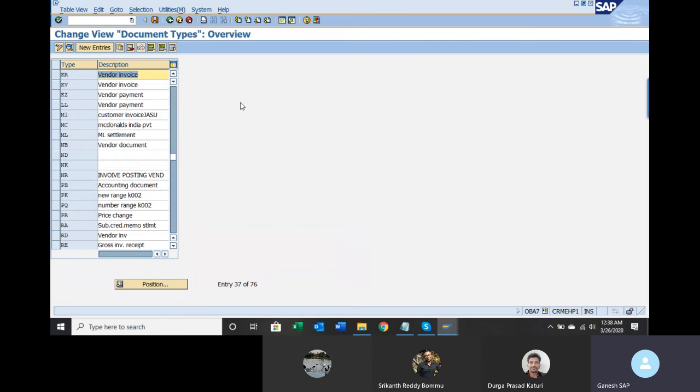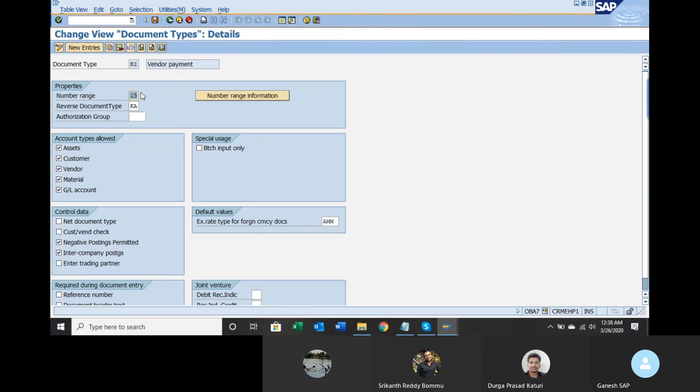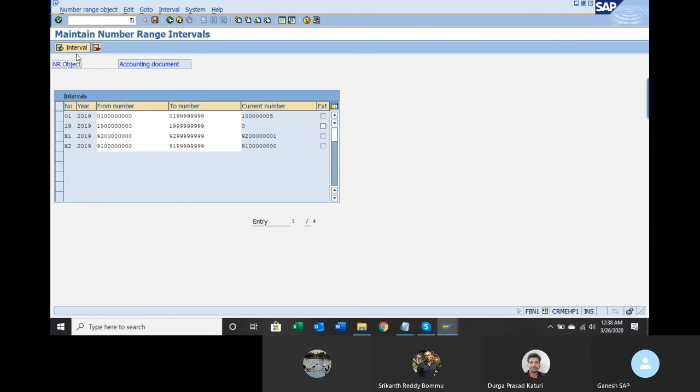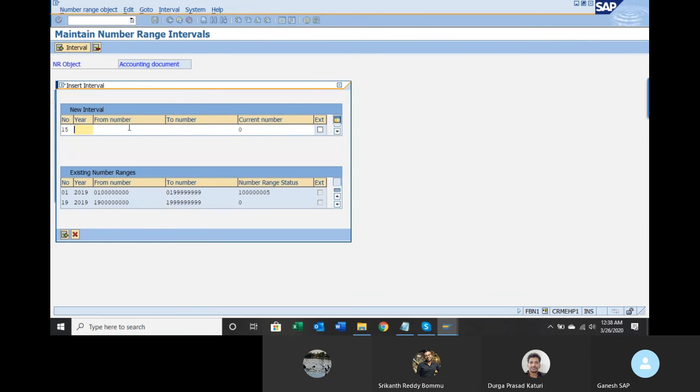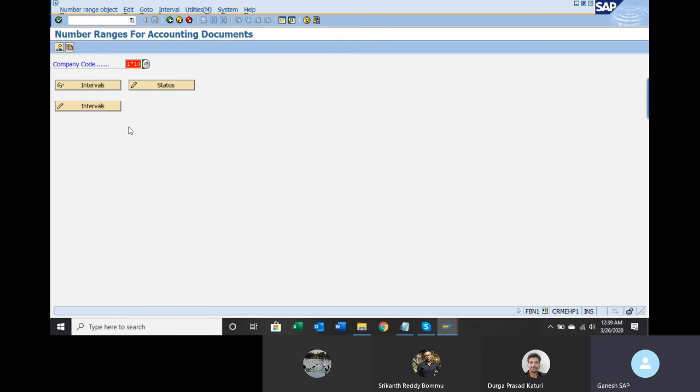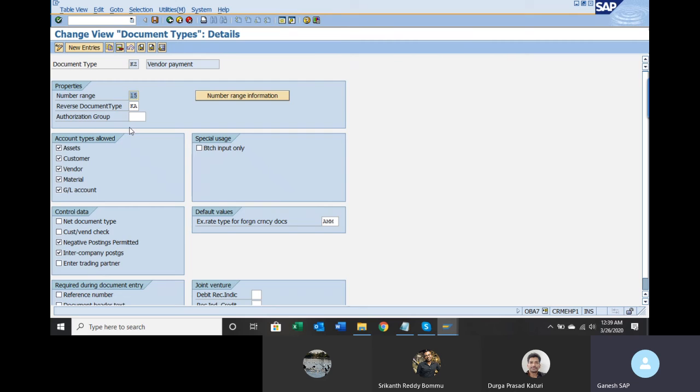This is for KR. Come out, go to KZ vendor payment. Copy 15. Paste it 15. 2019. Give 15. And then all zeros. 15 and then all lines. Back. One more.